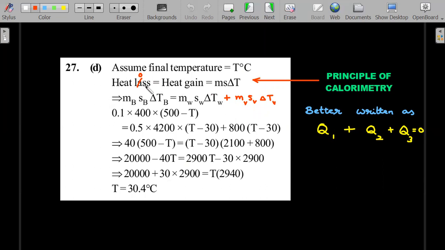Okay, so instead of writing it this way as it is written in most of our textbooks, better write it as the sum of all q values with sign. Remember, when q is absorbed, we take a positive sign. When q is released, we take a negative sign. So the sum of all of them equal to 0 is a better way of writing. So write all these terms on one side. That would be the best way, right? So ms delta t1 plus ms delta t2. On the other side, you just write it as final minus initial, 30 minus t. The sign will be taken care of for that.